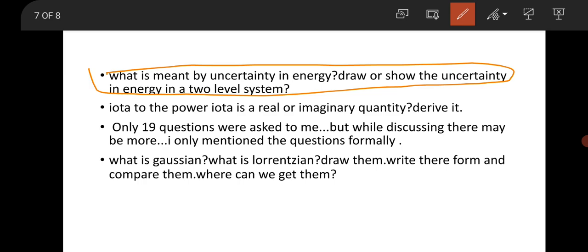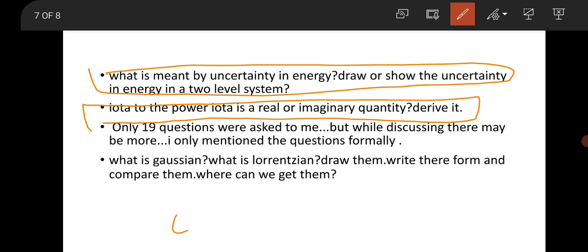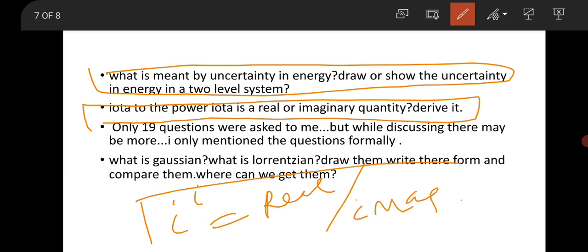Then one of the mathematical questions they asked was about i to the power i. Will i to the power i be real or imaginary? This is a very fundamental question, so try to find it out.